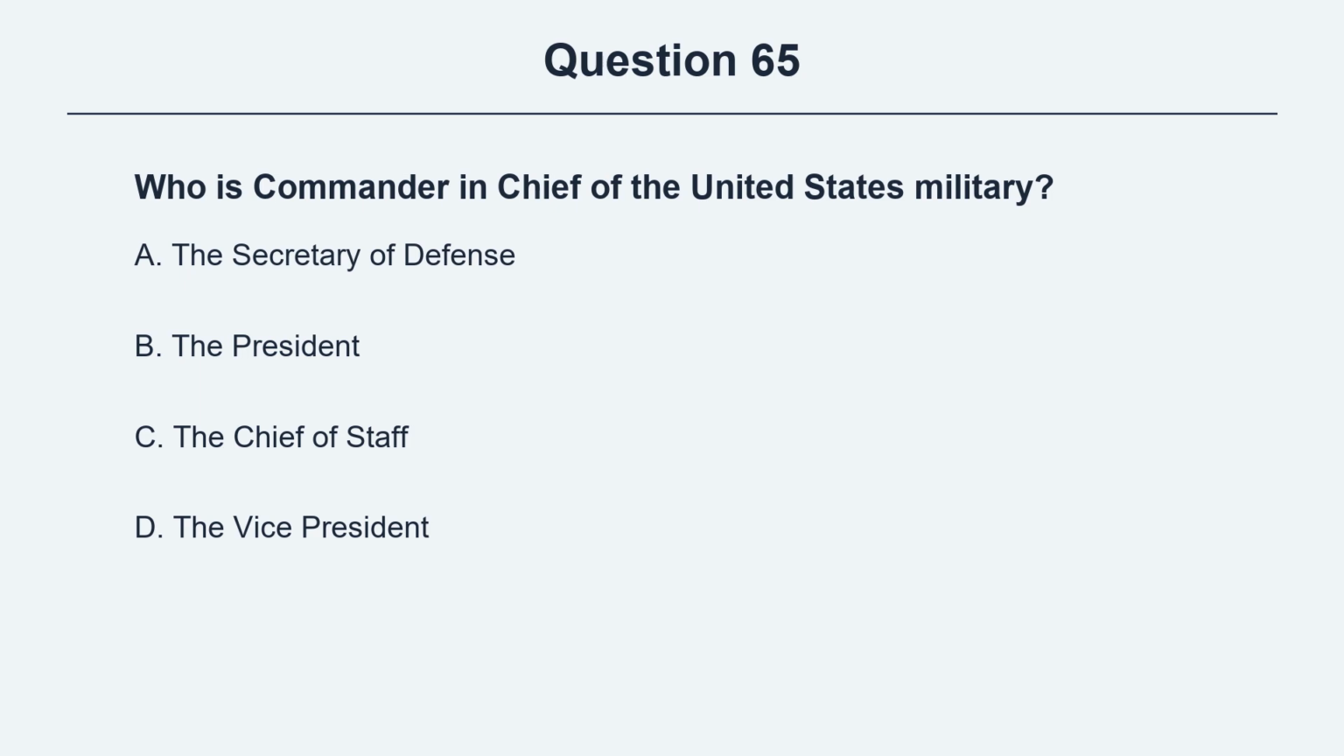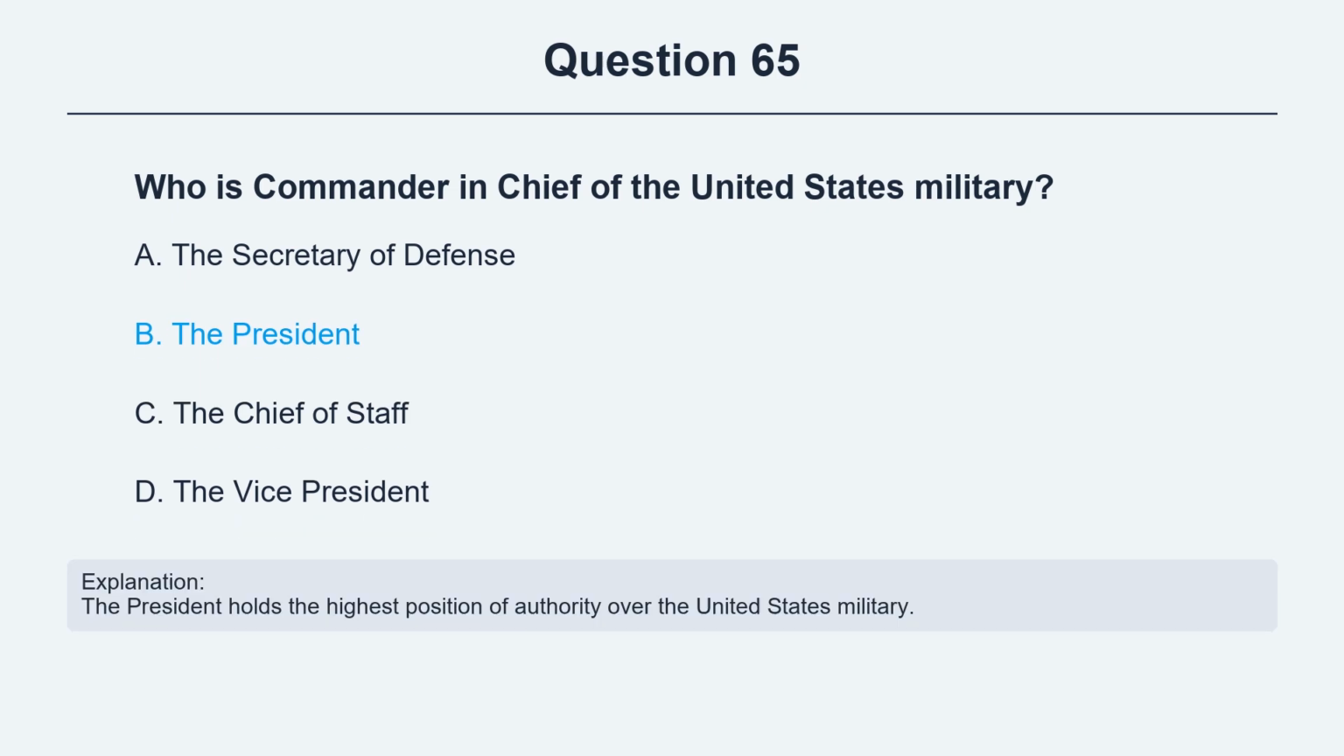Question 65. Who is Commander-in-Chief of the United States military? Option A, the Secretary of Defense. Option B, the President. Option C, the Chief of Staff. Option D, the Vice President. The correct answer is option B, the President. Explanation. The President holds the highest position of authority over the United States military.